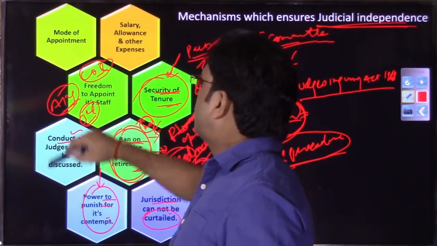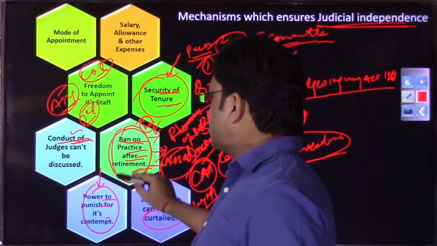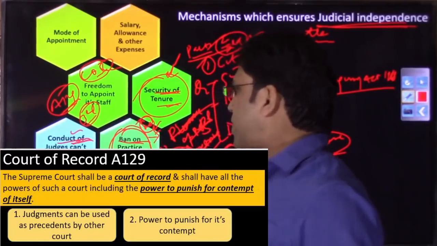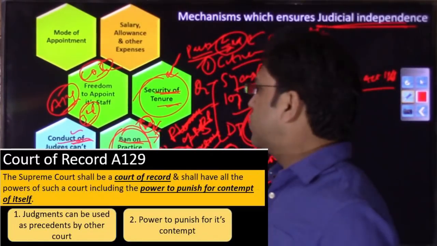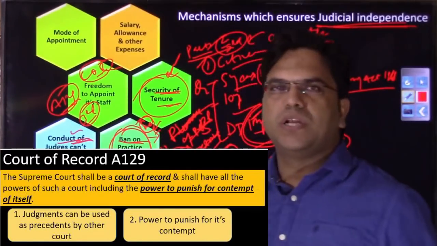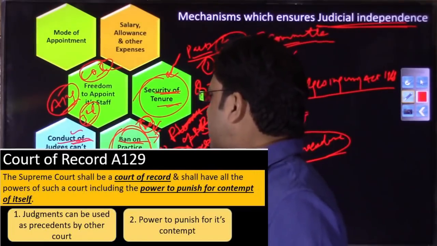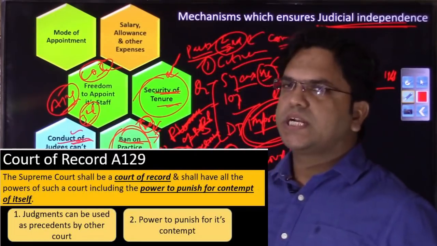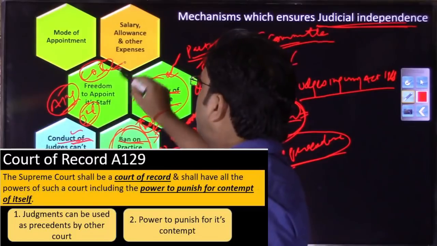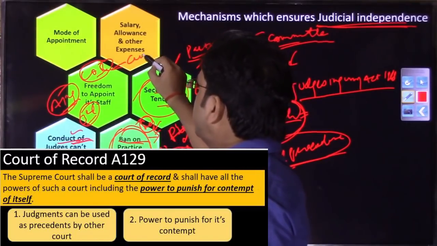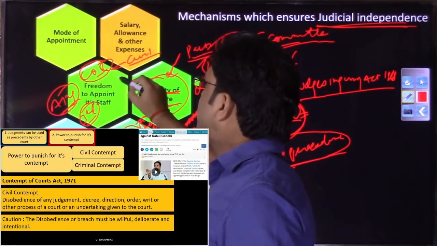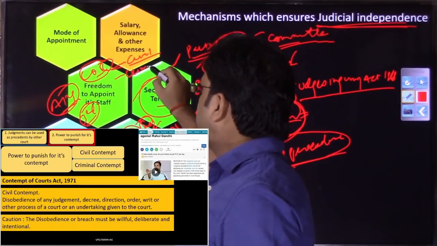And under this court of record you have two things. Among those two things, this power has been given to the Supreme Court that they can punish any individual or any media organization or any organization, right, for their contempt of court. So in contempt of court we had discussed at length. Again I am saying that there are two kinds of contempt, one is civil and another is criminal, right?